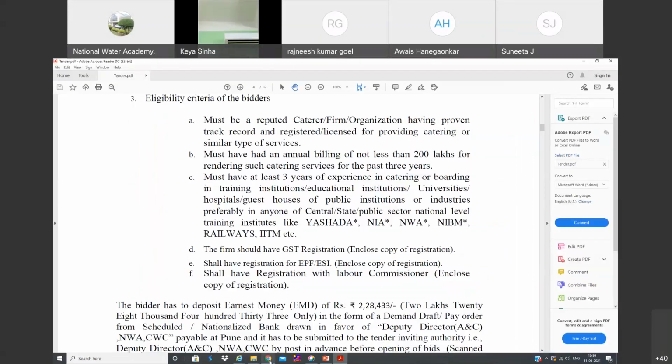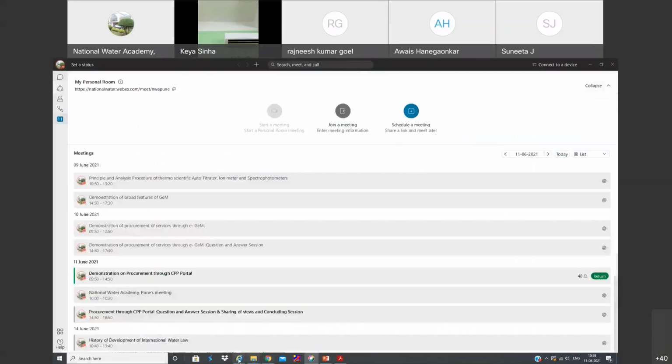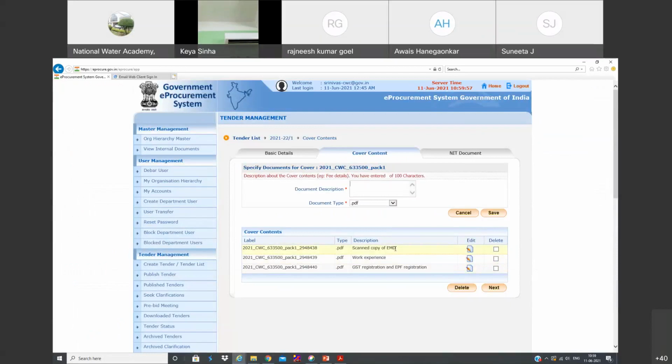And suppose if you don't mention any document here, and they could not submit it, suppose you need a scan copy of EMD and you forgot to mention it here, you cannot even reject them on the basis of this, because asking for the documents at this point is very, very critical. If you miss any documents, obviously you don't have any right to disqualify the bidders, citing that so and so document has not been submitted. Okay, so be very careful here.